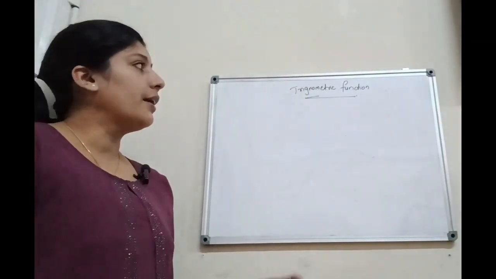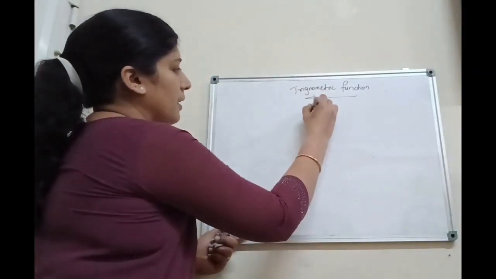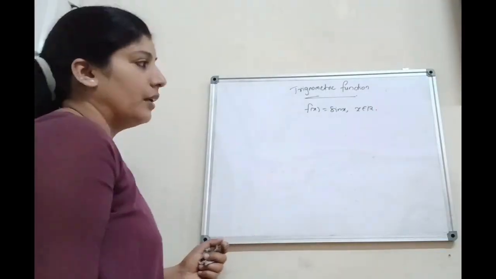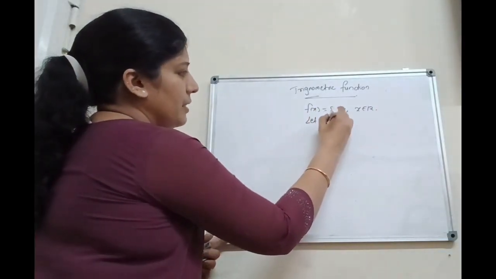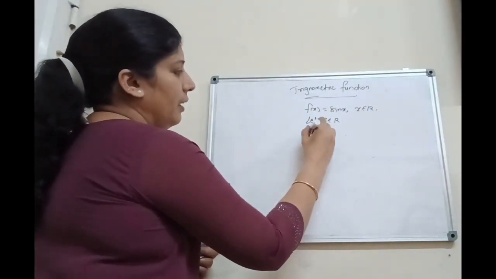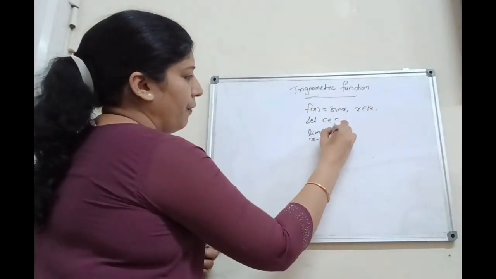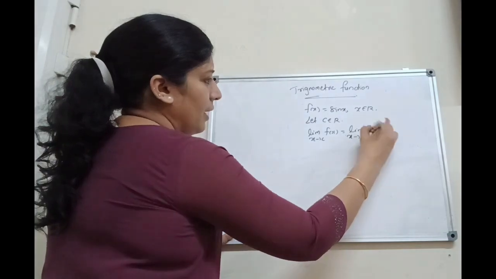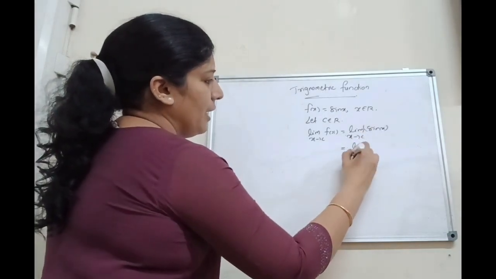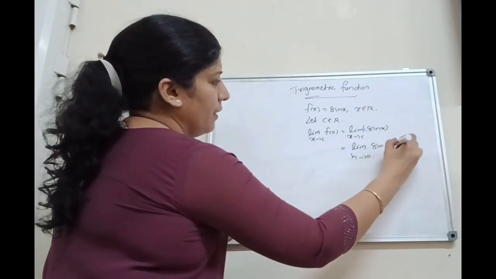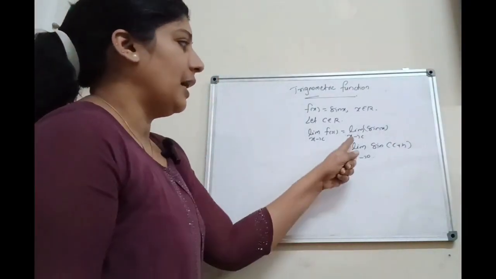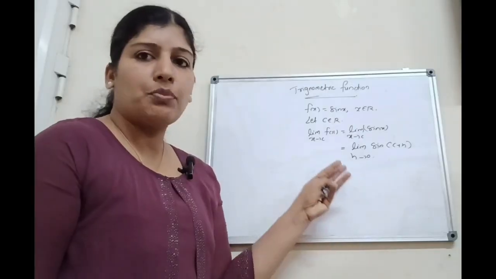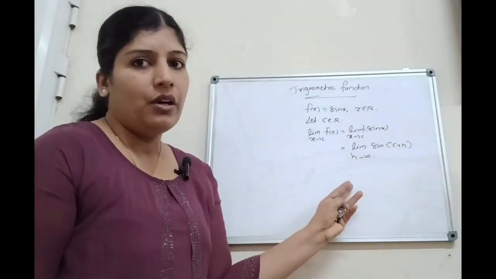Next, we can consider trigonometric functions. Let us consider the function f of x equal to sin x. Here, x belongs to the set of real numbers. Let c be any point on R. Then limit x tends to c, f of x equal to what? Limit x tends to c of sin x. It is equal to limit h tends to 0 of sin of c plus h. Here, as the small increment h tends to 0, the value will not change.